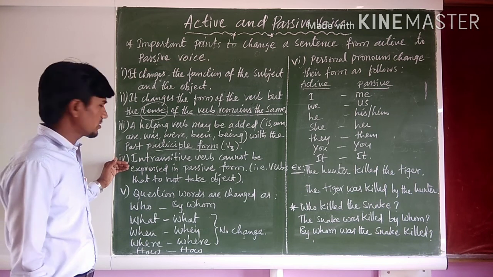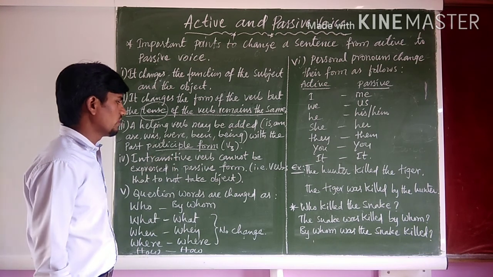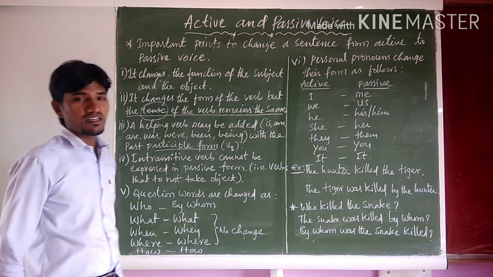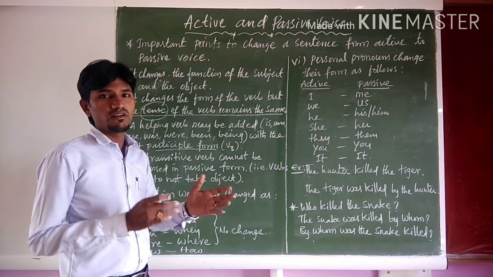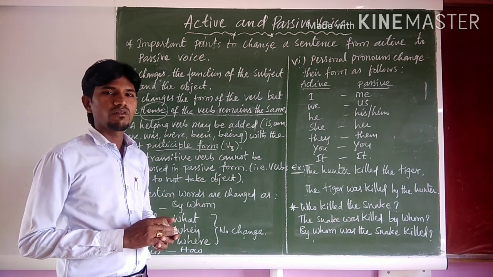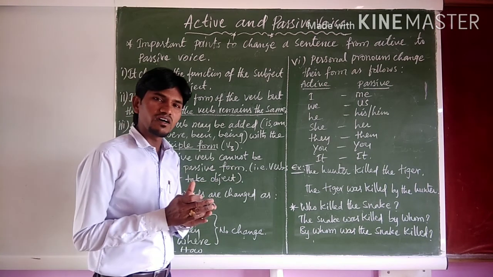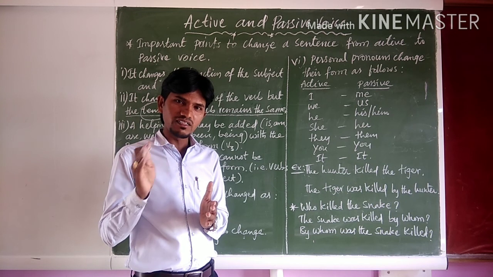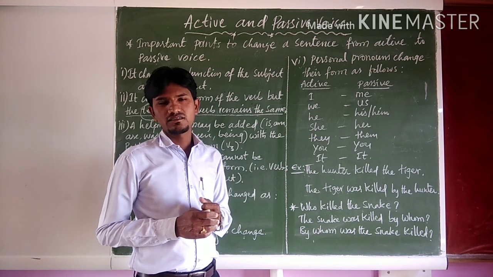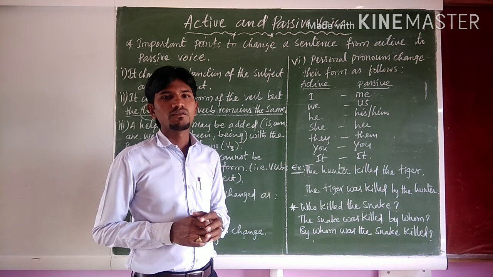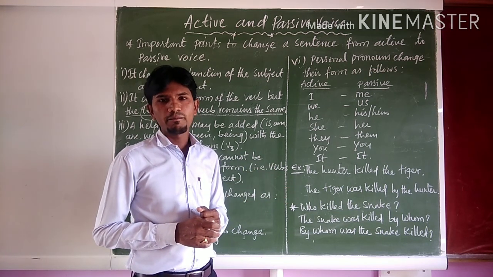And the fourth point we have to keep in our mind is that intransitive verbs cannot be expressed in passive voice. What are intransitive verbs? Intransitive verbs are those which do not take an object to complete their meaning. For example, trees grow. Trees is the subject, grow is the verb. After grow, we do not need a word or group of words to understand the meaning of the sentence. It is understood: subject plus verb. So it is an intransitive verb. It will not be transformed from active voice to passive voice.